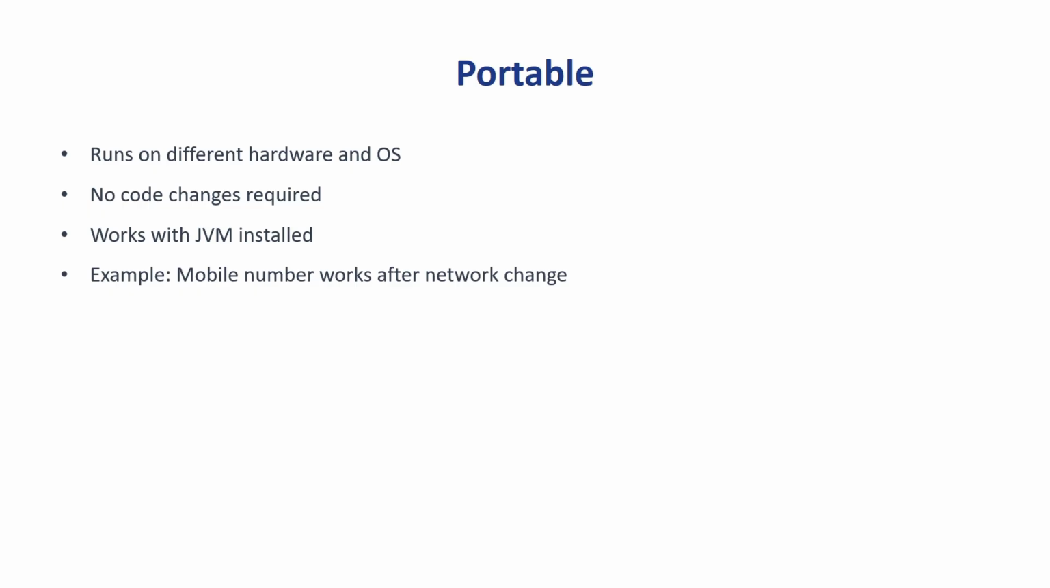The best example is that we all know we have different network operators in the market like Airtel, Jio, Vodafone, Idea. Java portability is just like a mobile phone number. If you change your network operator from Airtel to Jio, your phone number stays the same and works without changing your phone. Similarly, a Java program can run on any machine with JVM without changing the code. So this is all about portable.